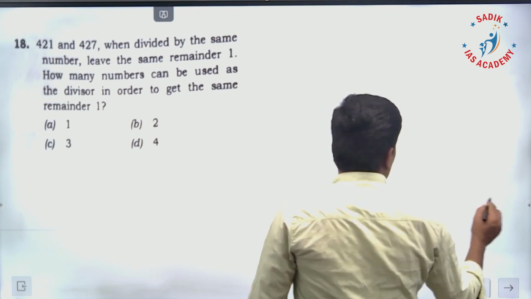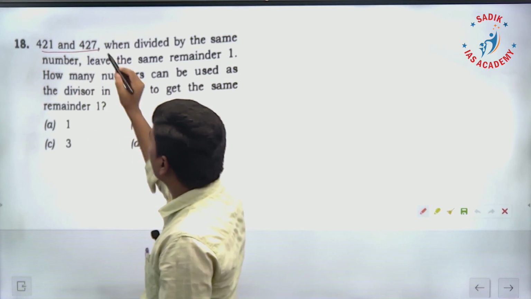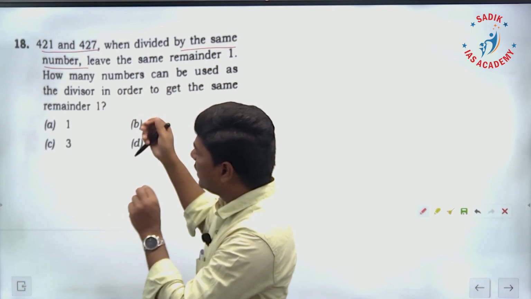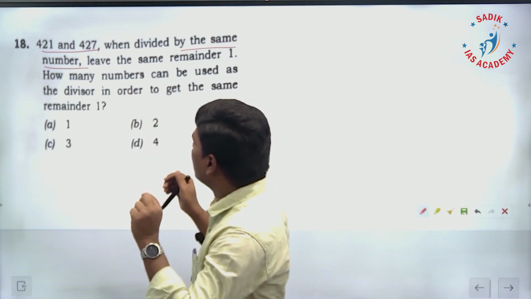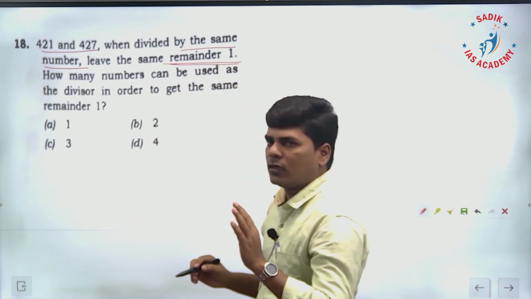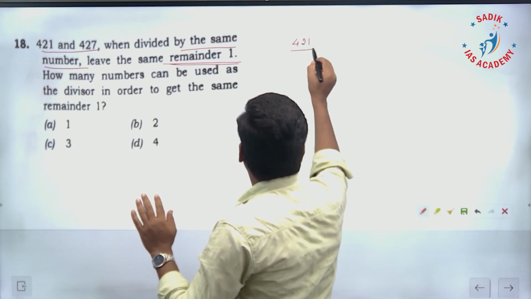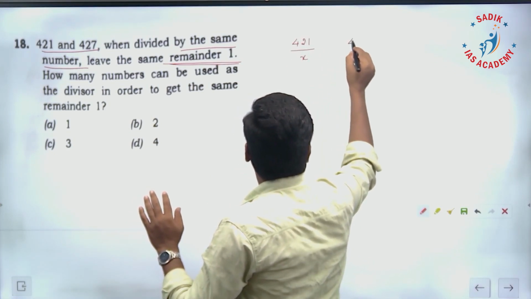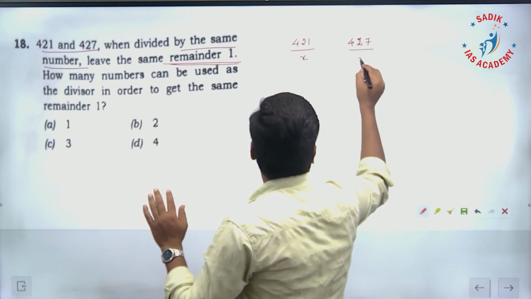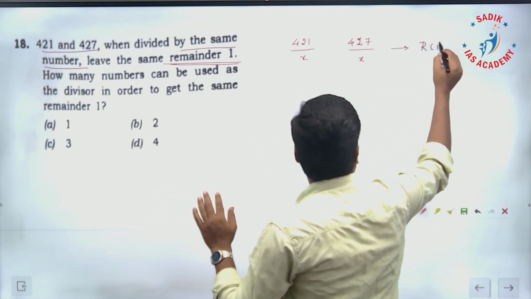Next, 18th. 421 and 427, these two numbers when divided by the same number, both the numbers are divided by an individual number, it leaves the same remainder 1. That means I will take 421 and divide by some number x, and I will take 427 and divide by the same number x. When I divide, in both cases the remainder is going to be 1.